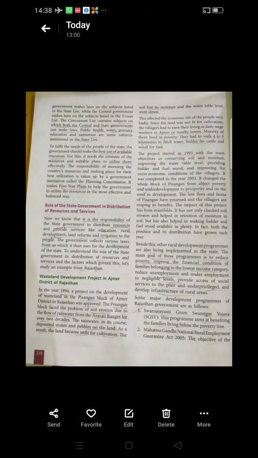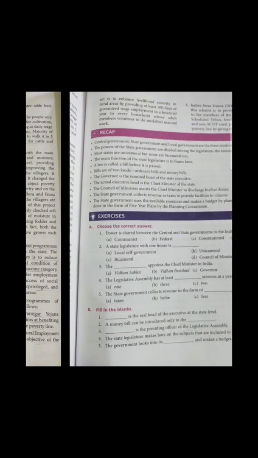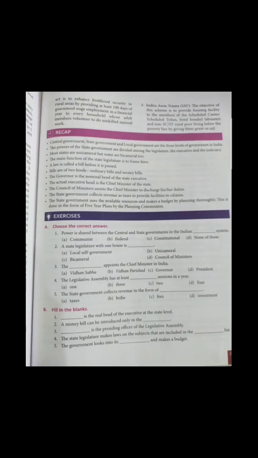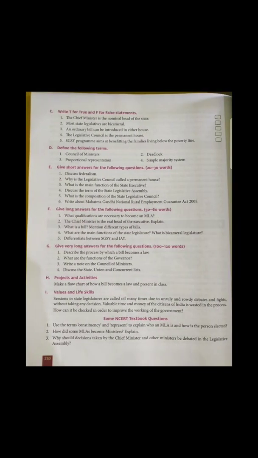So students, hope you grasped the chapter very well. Now your homework is that you have to watch the video carefully, and after watching this video, read the chapter from your book, and after reading that chapter, try to solve the exercise which is given at the end of the chapter, and try to solve it by yourself without the help of any other person.